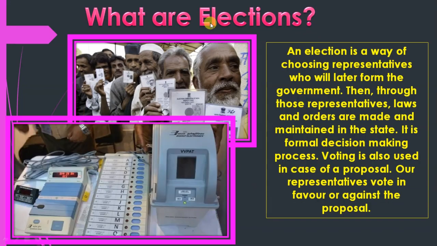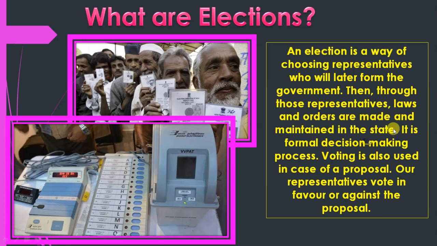Clear? What are elections? An election is a way of choosing representatives. Representative means leader, who will later form the government. After that, they form the government. Then, through these representatives, law and order are made and maintained in the state.